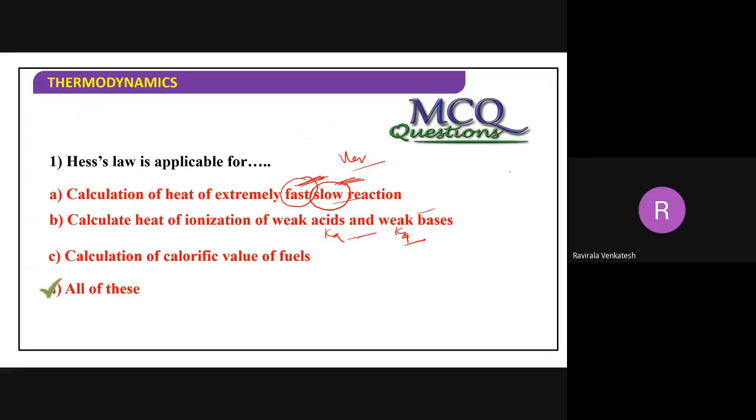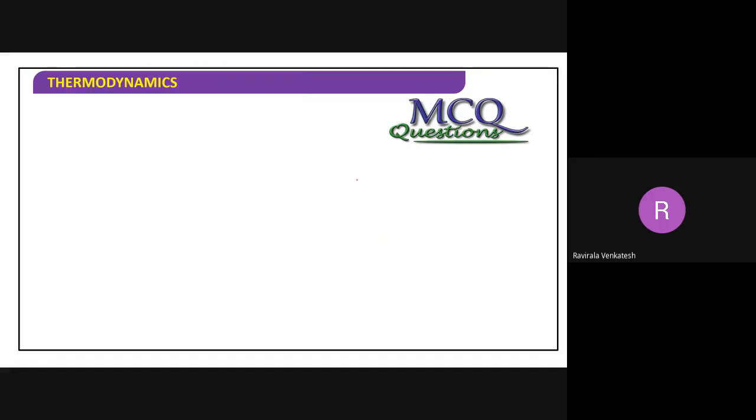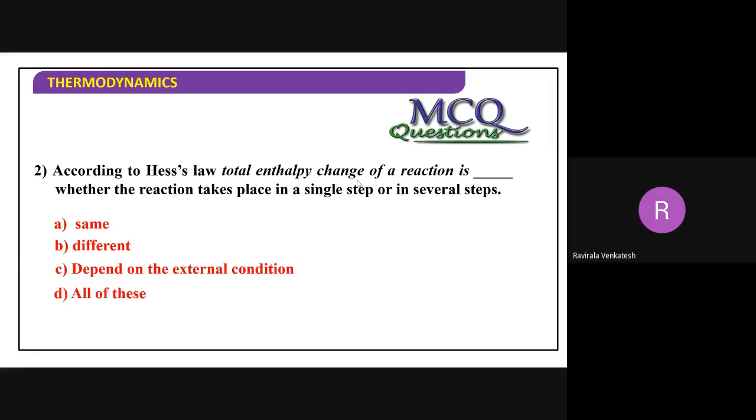This we will discuss in the equilibrium chapter. And we can also calculate the calorific values of each and every fuel. Right? Next we discuss about what? According to Hess's law, the total enthalpy change of a reaction, whether the reaction takes place in a single step or in several steps, will be the same only, no? This is what.